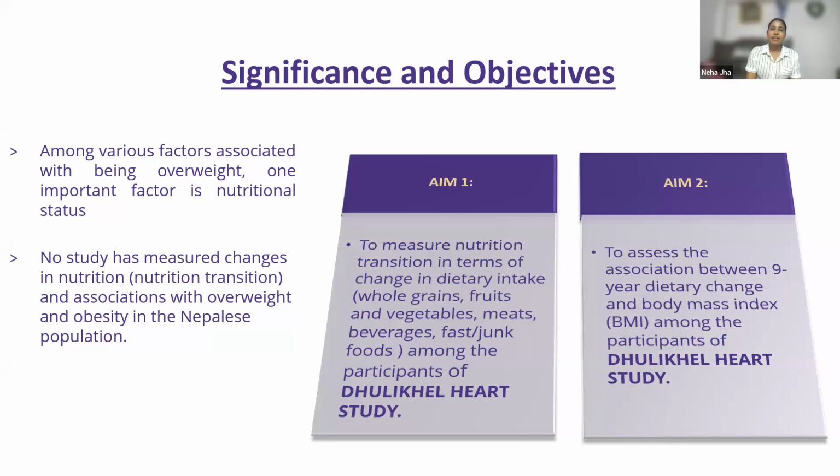So here is the significance and objective. Among various factors associated with being overweight, one important factor is nutritional status. And no study in Nepal has measured changes in nutrition in terms of nutrition transition and its association with overweight and obesity in the Nepalese population. So my first aim was to measure nutrition transition in terms of change in dietary intake among the participants of the Dhulikhel heart study. And my second aim was to assess the association between 9-year dietary change and body mass index among the participants of the Dhulikhel heart study.